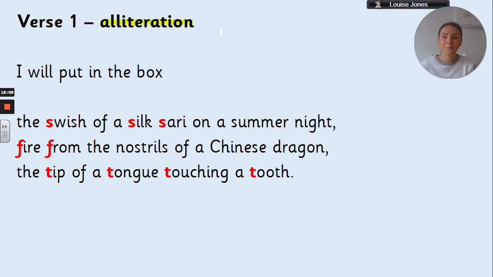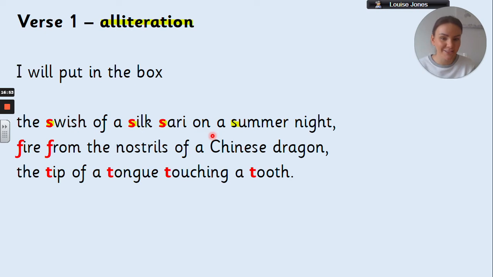Alliteration is where you have the same sound or letter at the beginning of a word. So in each sentence, you've got words that start with the same sound or letter. So for example, the swish of a silk sari on a summer night. I've forgotten to highlight that one in red. Whoopsie. But we've got 1, 2, 3, 4 S's there, 4 words that begin with the letter S in that sentence together, and it creates that really lovely flow, the swish of a silk sari on a summer night.